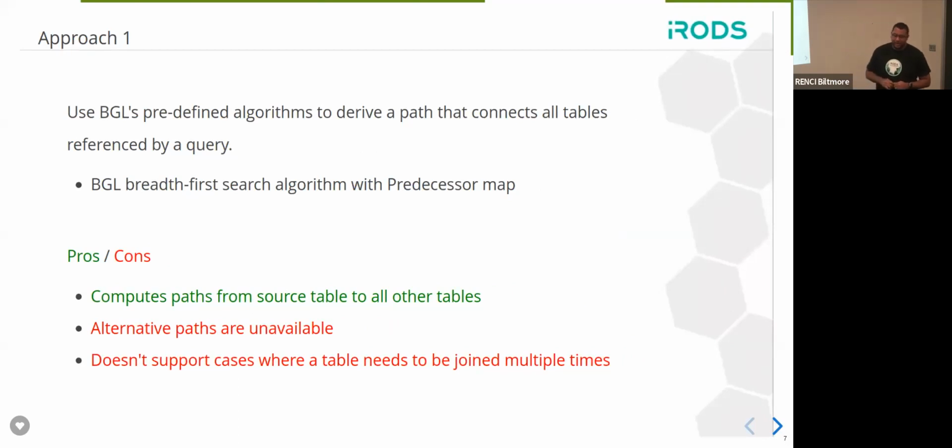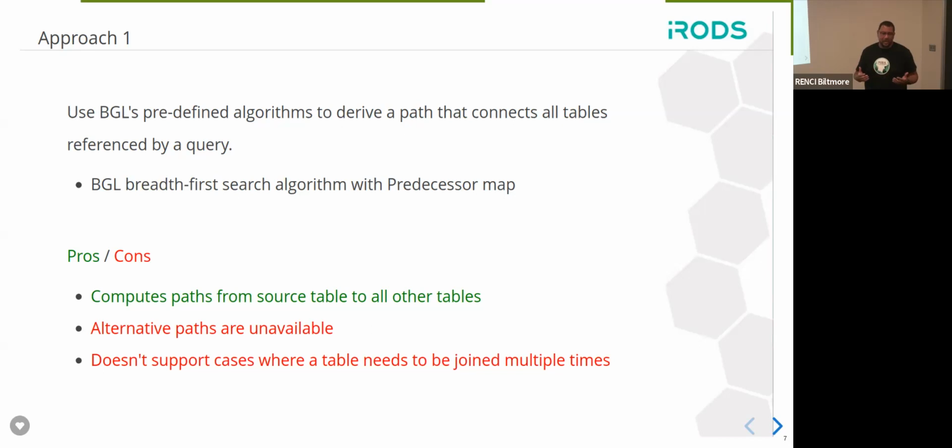All right, so our first approach, our first attempt at doing this, was we wanted to see if we could use Boost Graph or BGL's predefined algorithms to derive a path that connects all the tables that have been derived from the query. We chose to try and do this through a breadth first search algorithm while also using a predecessor map, these are both facilities provided by BGL. So the pros with this is that the paths between the source table and all other tables are computed just through a few lines of code. So it's very simple, straightforward, basically copy and paste.